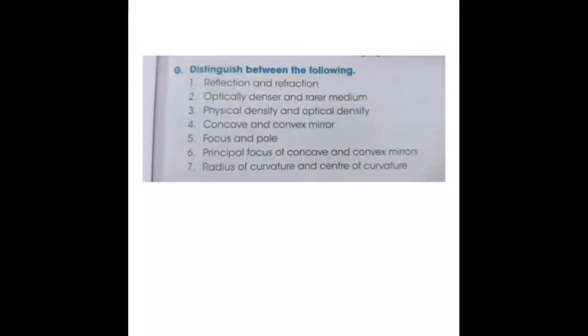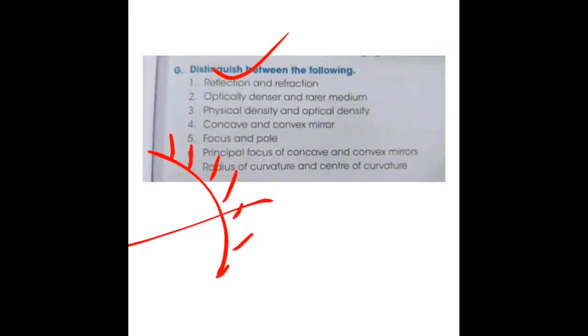Next we have distinguish the following: reflection and refraction. First you will write a definition. The bouncing back of light in the same medium is called reflection. Refraction: the bending of light when it travels from one medium to another is called refraction. So you can draw the diagram of reflection. You can draw a concave mirror with light falling, the incident ray, as one diagram of reflection. Or you can draw a plane mirror, light falling here and reflected back, with the normal, angle of incidence and angle of reflection. This one you can draw for reflection.